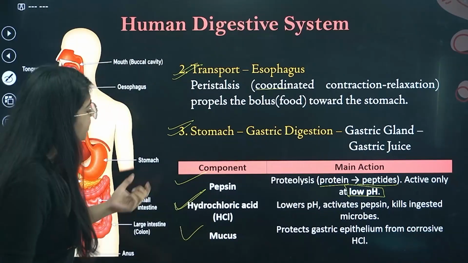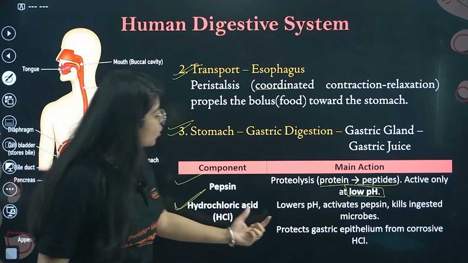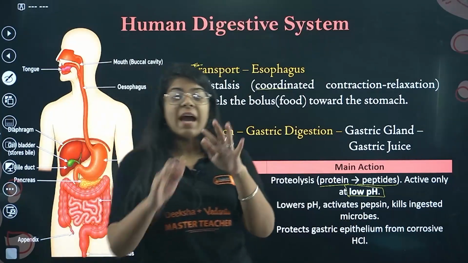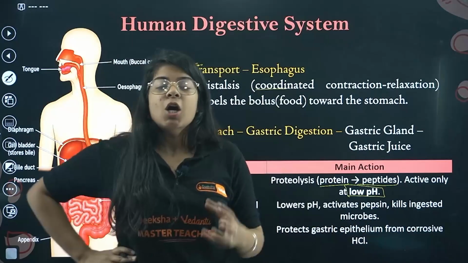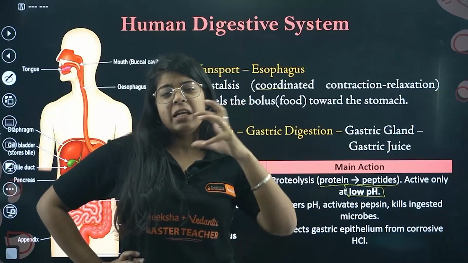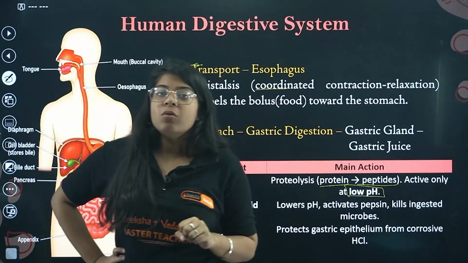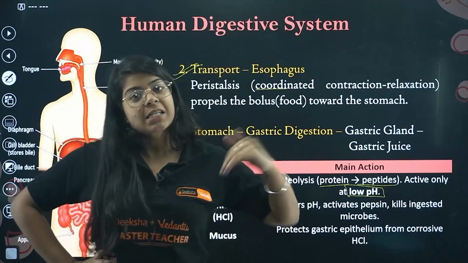Then moving on to mucus. The mucus protects the gastric epithelium from corrosive HCl. We have this lining in the stomach. HCl is very destructive; it eats up everything that touches it. So how does my body have HCl in it?